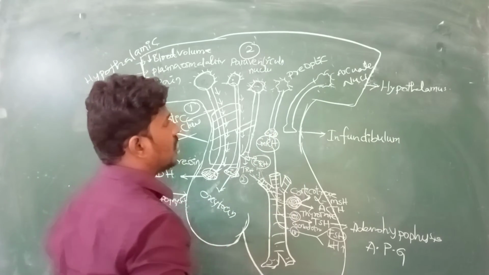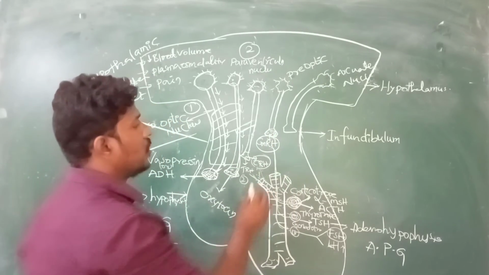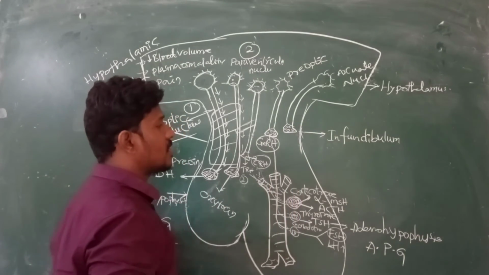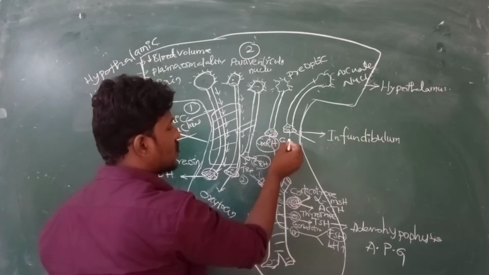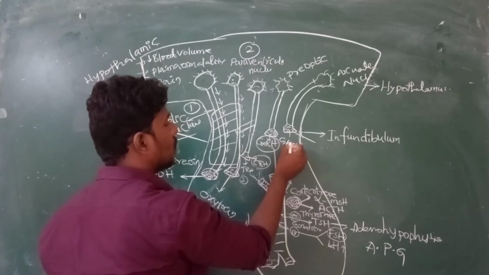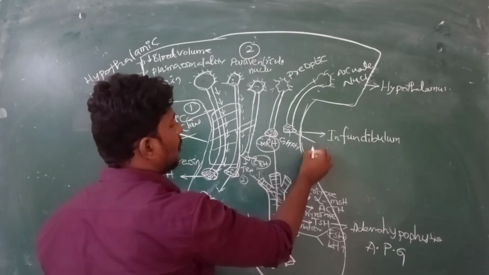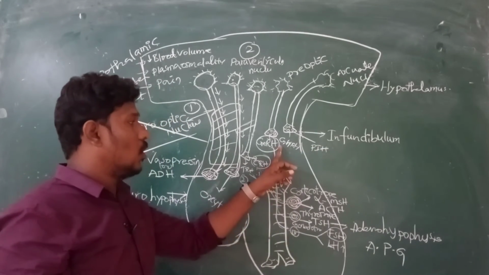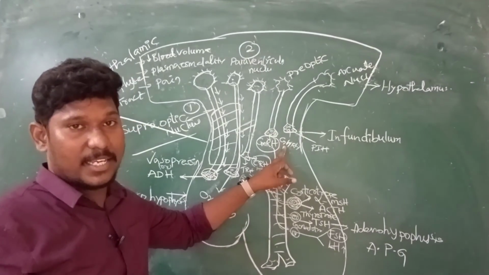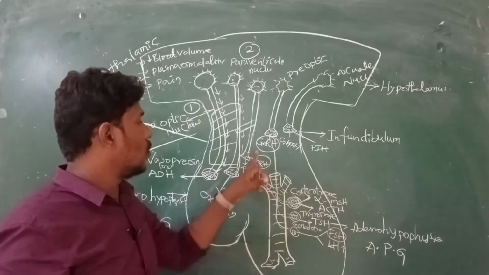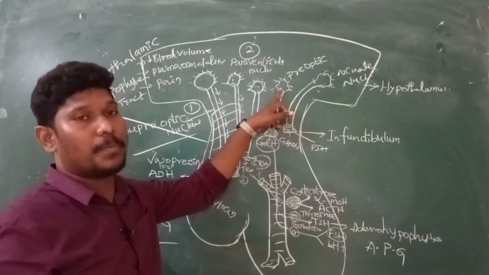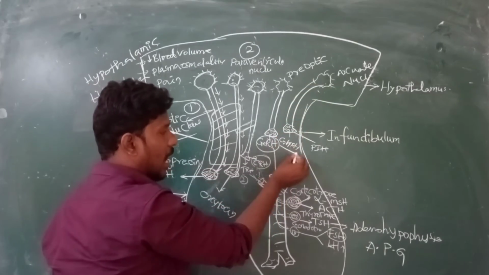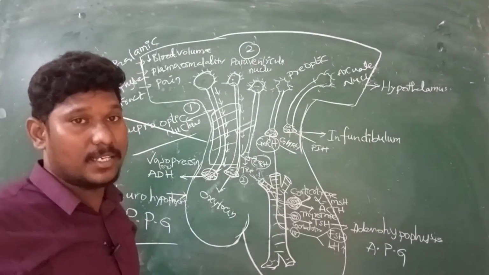And we'll see the last one, that is the arcuate nucleus. From the synaptic knob of the arcuate nucleus, again two types of hormones are released. Generally those are GHRH and one more is PIH. GHRH is growth hormone releasing hormone. Gonadotropin releasing hormone is already completed, coming from the preoptic nucleus. Now we are at the arcuate nucleus, right? From this arcuate nucleus, we have GHRH, growth hormone releasing hormone.